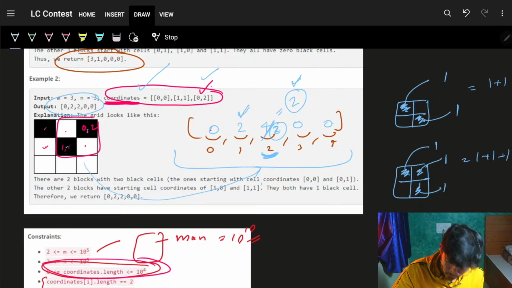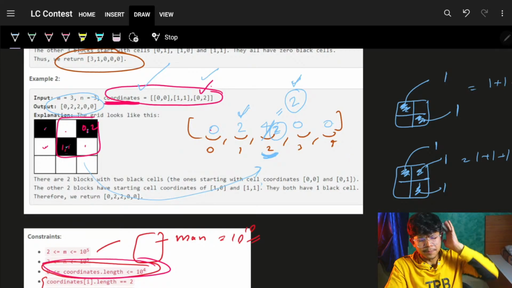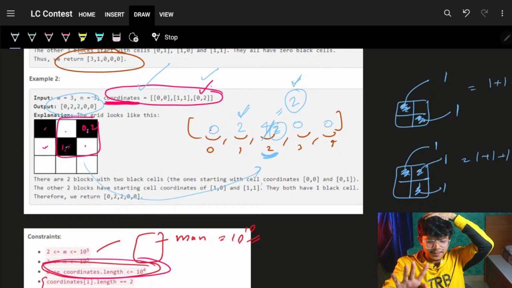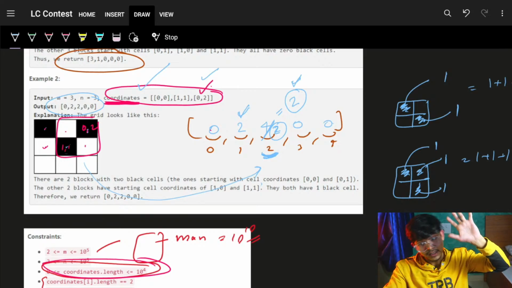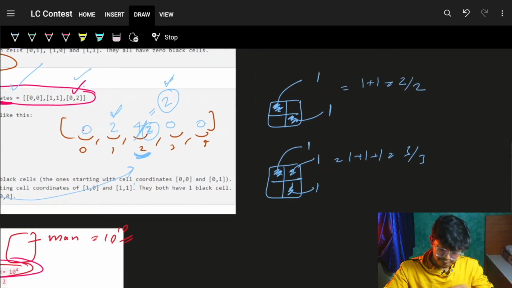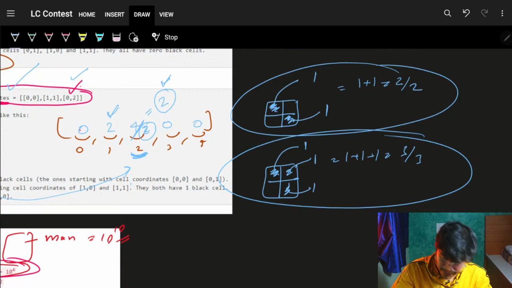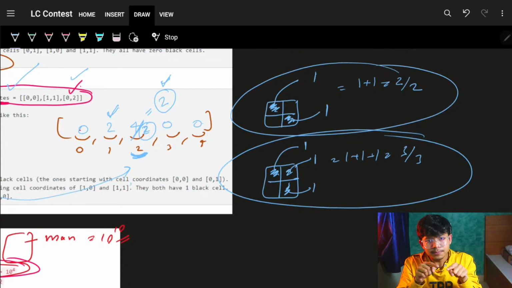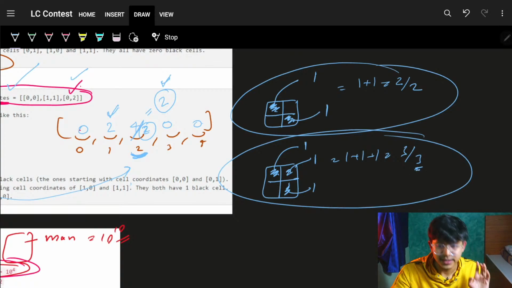When we were adding, we saw something is being counted twice or multiple times, but we know at the back of our head that something is being counted twice, so it's not right. We need to correct it in the end. We modified that in the end by saying, if it's a block having 3 black cells, every cell will contribute 1 block again and again, so simply divide that by 3.